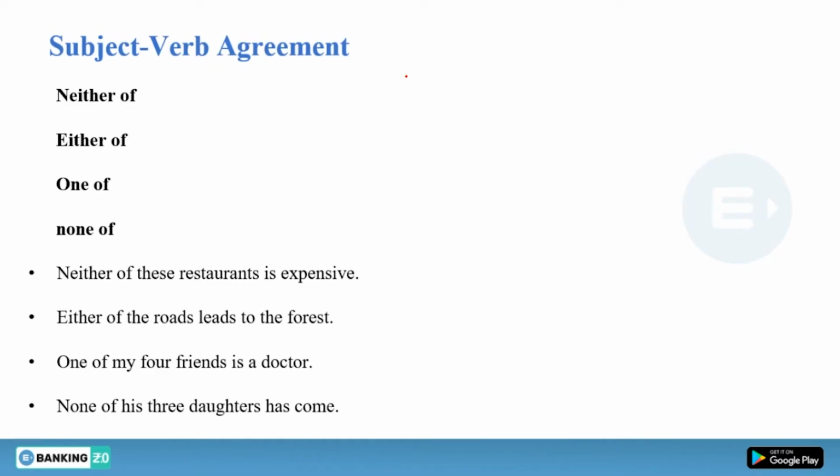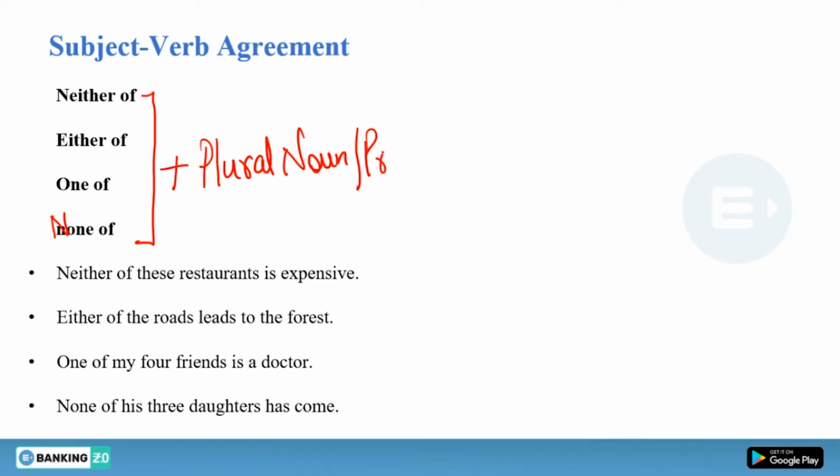The first concept of today's class is this: neither of, either of, one of, and none of. Whenever you are using neither of, either of, or one of, you need to write a plural noun or a pronoun. We can use a pronoun in the place of a noun. And why do we use a pronoun in the place of a noun?